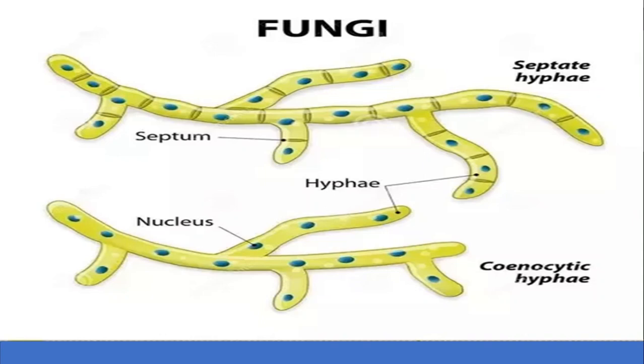Both are multicellular, but in one case the septa or cross wall is present, but in the other one the cross wall or septa is not present. Such a condition in which a continuous protoplasm is present with a multinucleated structure is called cenocytic condition.